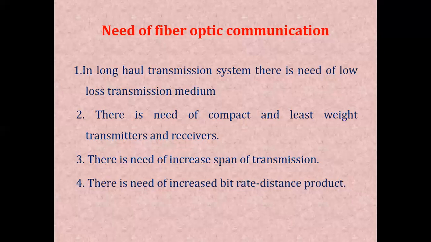There is a need for an increased span of transmission so that we don't need to use repeaters, and the cost of the system will decrease. And obviously the data rate of the system should be as high as possible. In optical fiber communication, we can observe an extremely large data rate when compared to other communication systems.